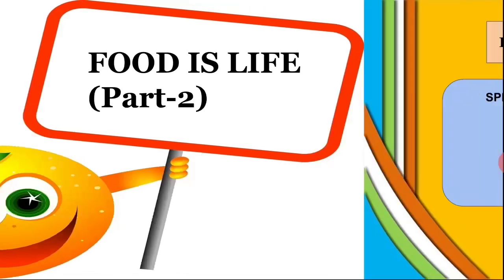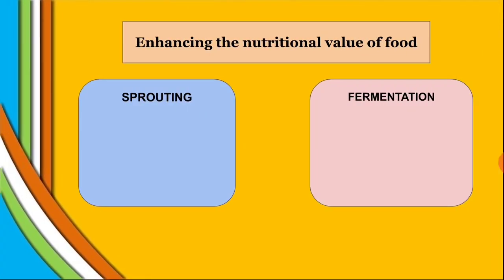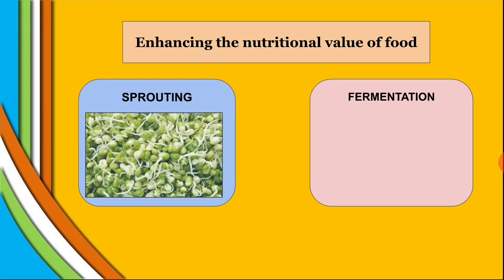Students, there are a few methods of preparing food by which the nutritive value of food is increased, meaning the nutrients present in the food are increased. Like sprouting. Sprouted grains such as grams and pulses are very rich in vitamins and proteins.